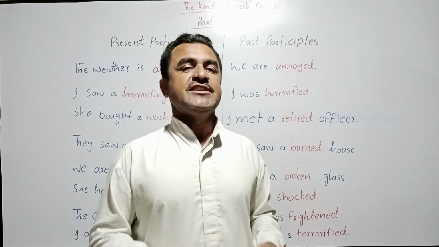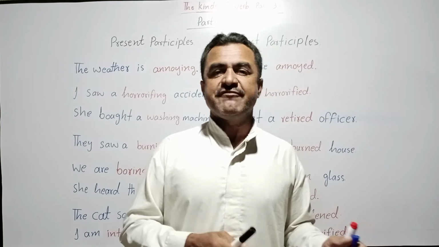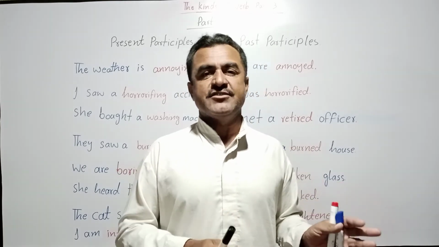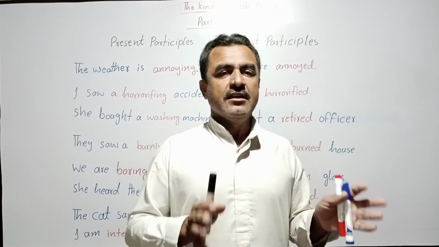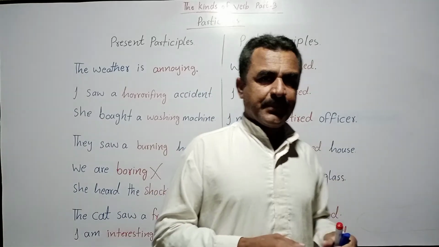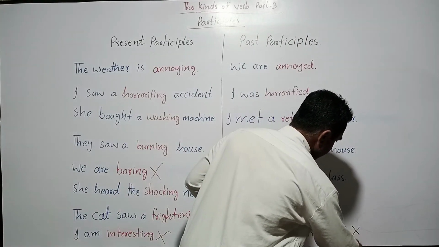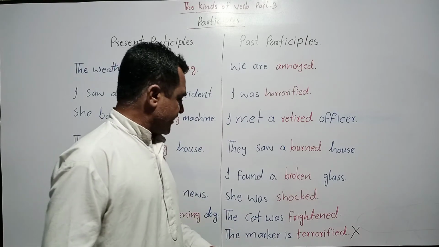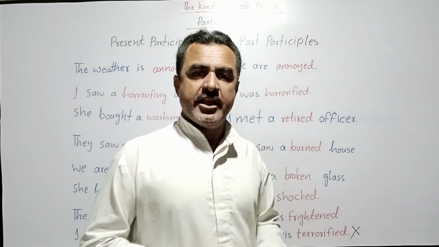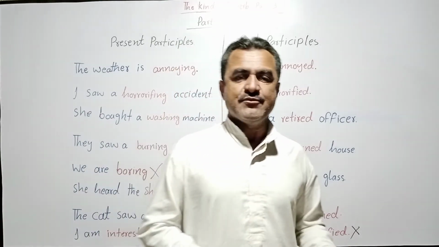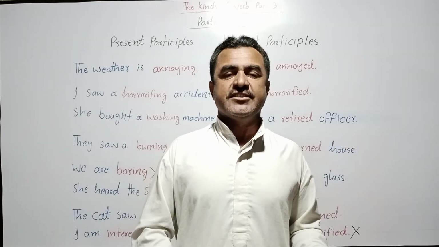Sometimes for animals we use feeling words. Sometimes they feel, but mostly animals do not. Only people can feel such things. So once again this sentence is incorrect. Why? Because the marker cannot be terrified. Sometimes things can be terrifying, but not terrified.